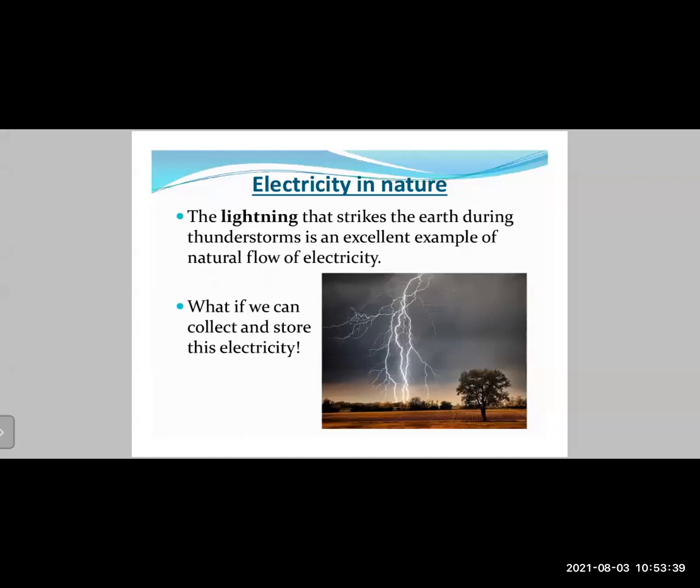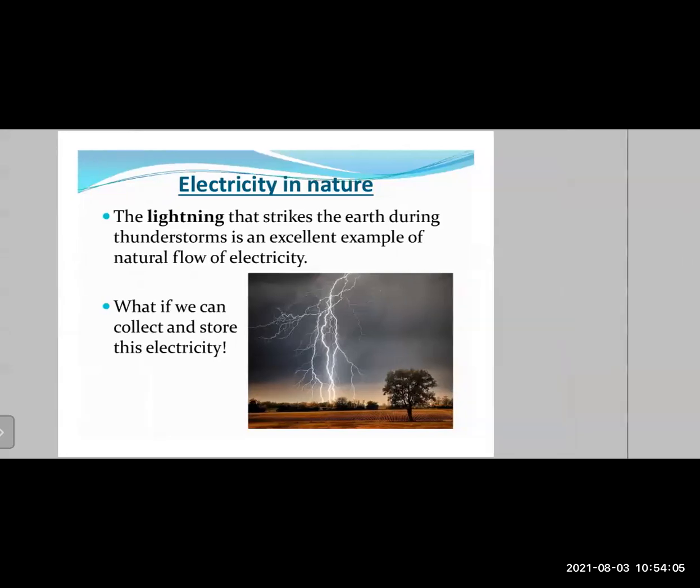So what if we could collect and store this electricity? As of now, we do not have any technology that can store the electrical energy from lightning. Why? Because it lasts for a very tiny fraction of a second, and the biggest problem is you cannot find the location where the lightning is going to strike. The lightning will strike at very random places.